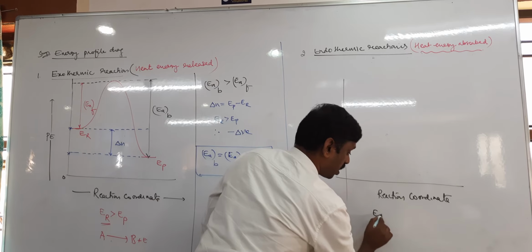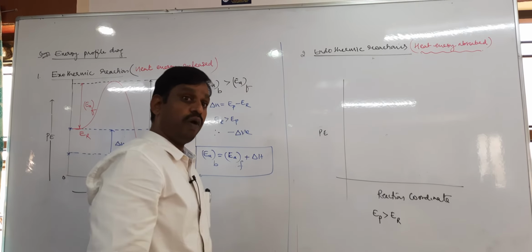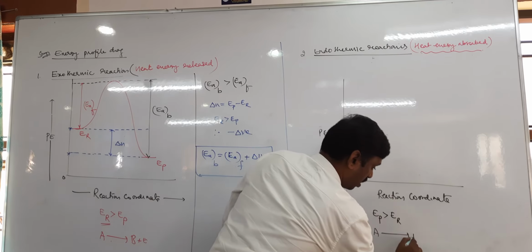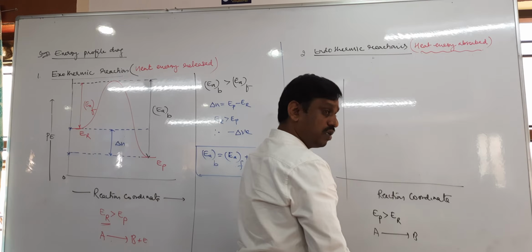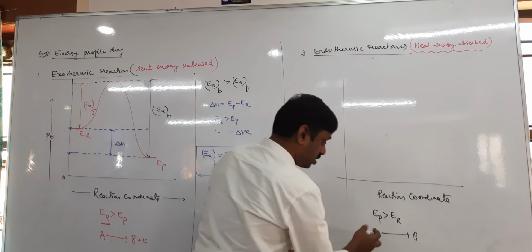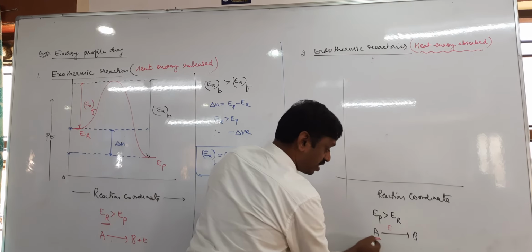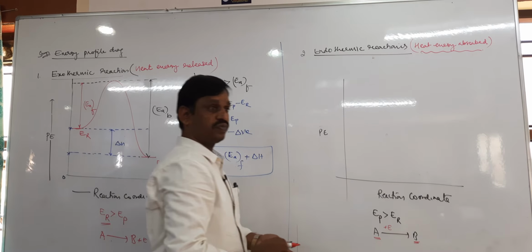The energy of the product is more compared to the energy of the reactant. Why is the energy of the product more? Because A converts into B. When A converts into B, is energy released or absorbed? Energy is absorbed. It means plus energy is added. Therefore reactant energy is less, plus energy added, then product energy is more.